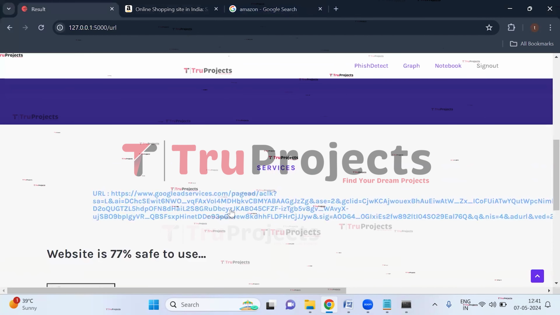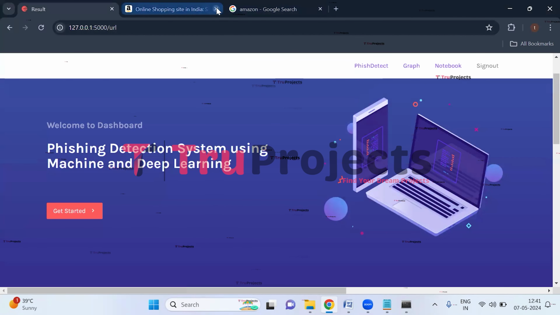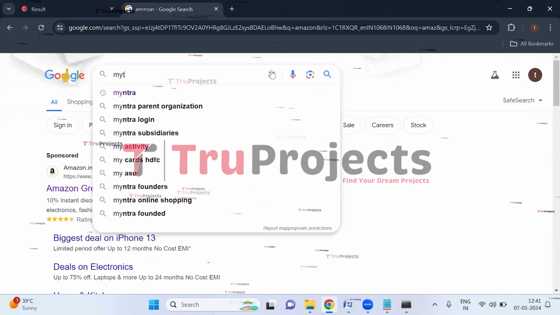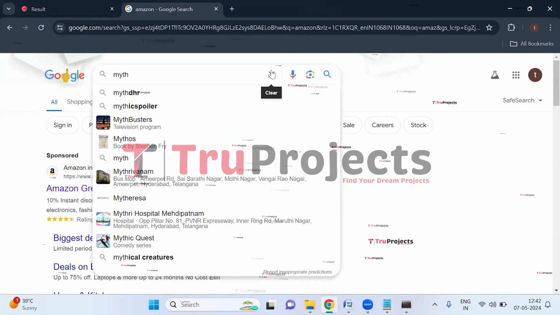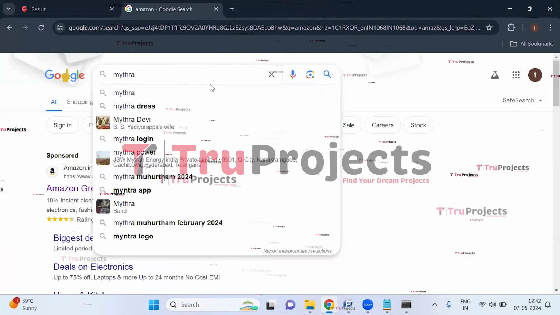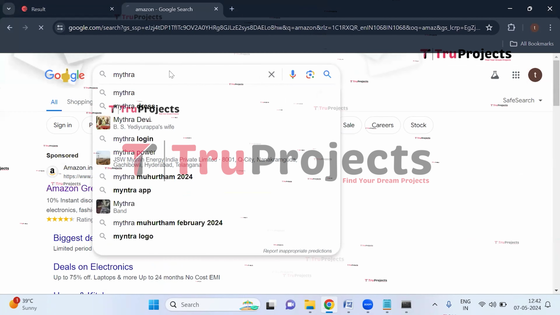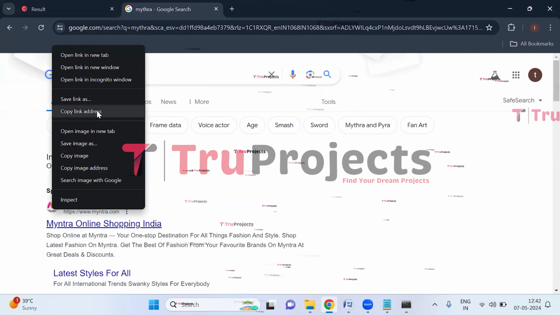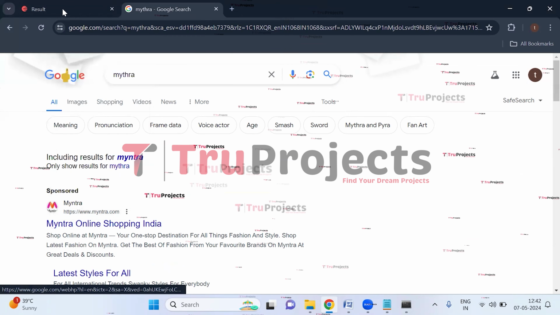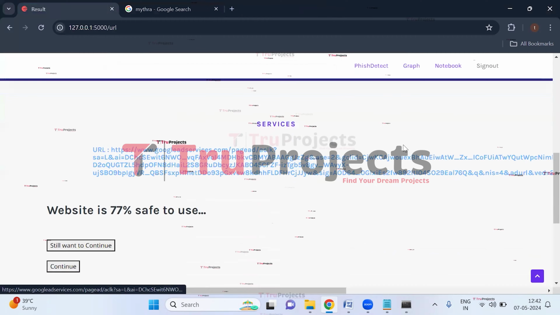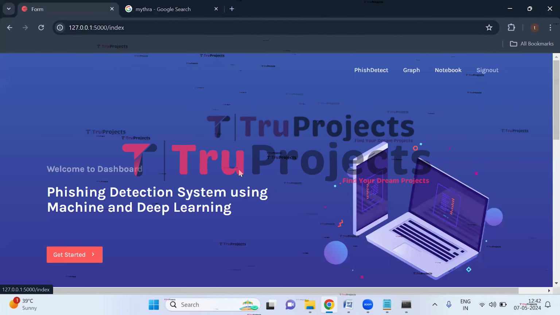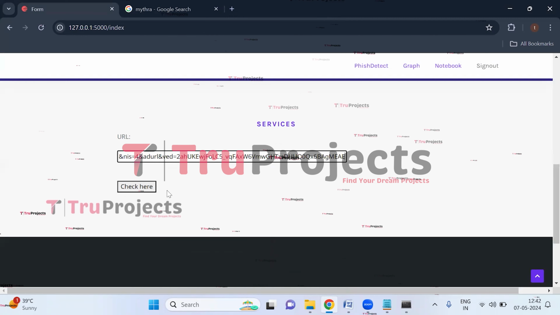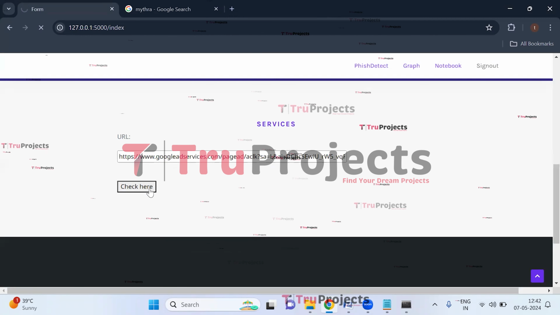Now let us enter some more URLs from the Google. Let us enter the URL of Myntra. So here I'm copying the link. Click on Fish Detect and now paste the copied link and then click on check here.